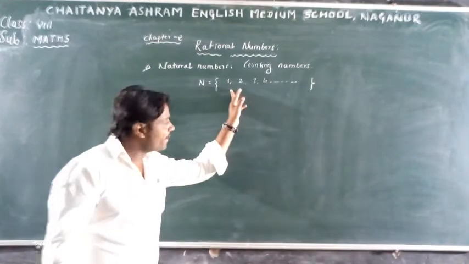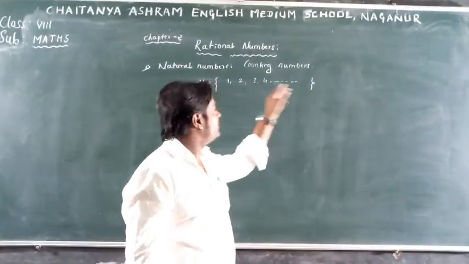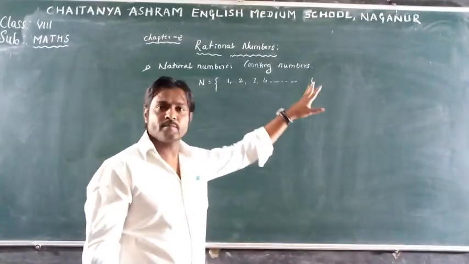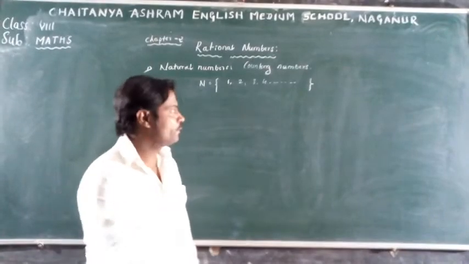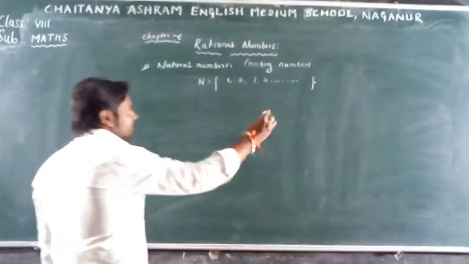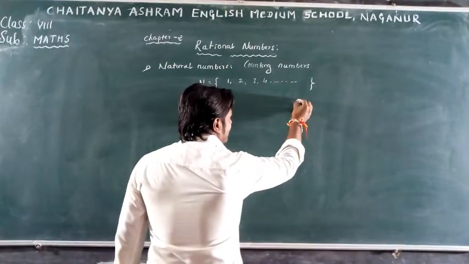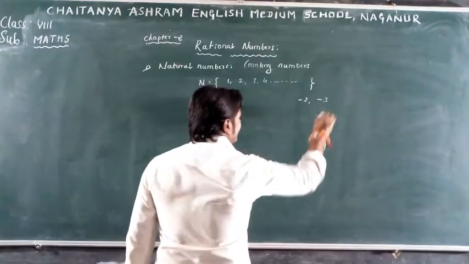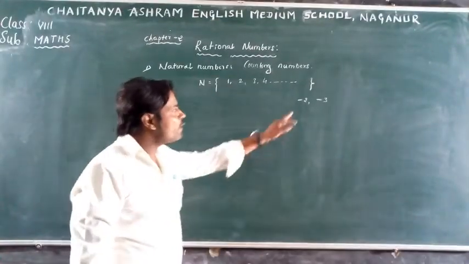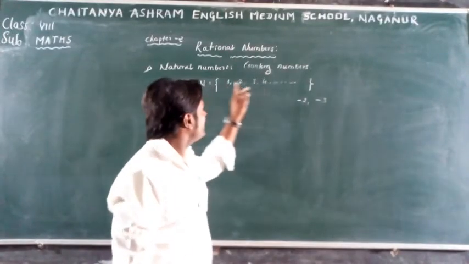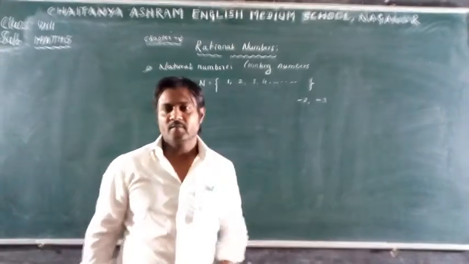Observe the natural numbers carefully. They are all positive. -2, -3, these are not natural numbers. Natural numbers are all positive numbers.